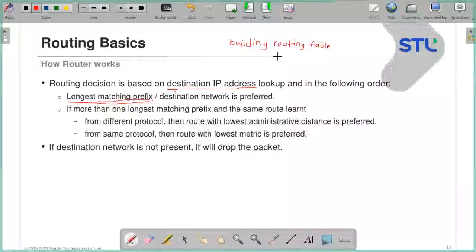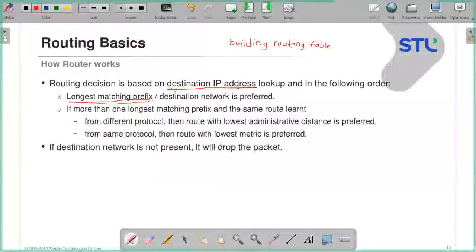Now when a packet comes, what does the router do? How does it decide what to do? The decision the router takes is based on the destination IP lookup. Always remember, it is not checking the source, it is checking the destination network.